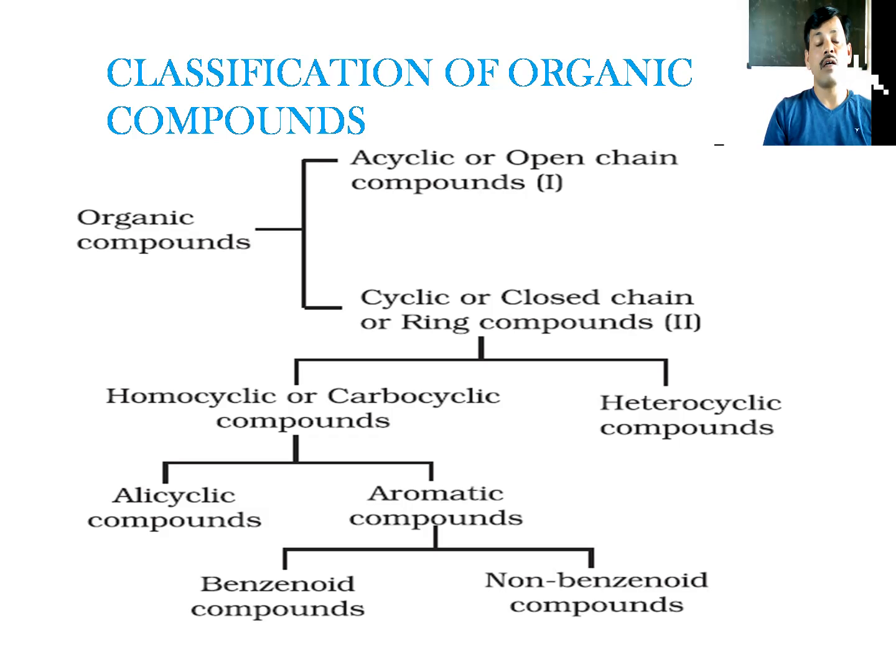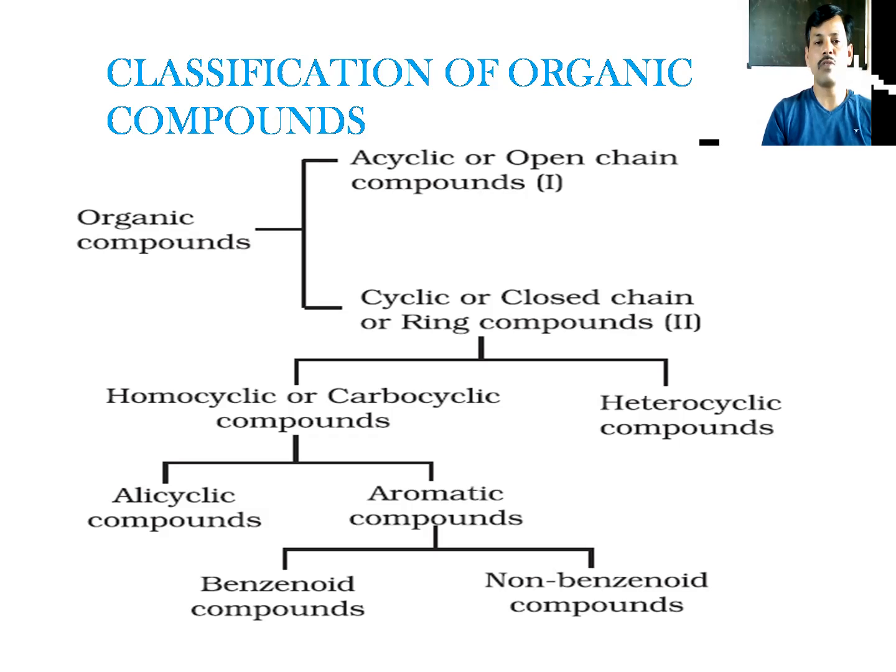So in aliphatic compounds, aliphatic means chain structured hydrocarbons. In these we have alkane, alkene, alkynes. Carbon carbon single bond, example ethane. Carbon carbon double bond, example ethene. Carbon carbon triple bond, example ethyne, which is also called acetylene.